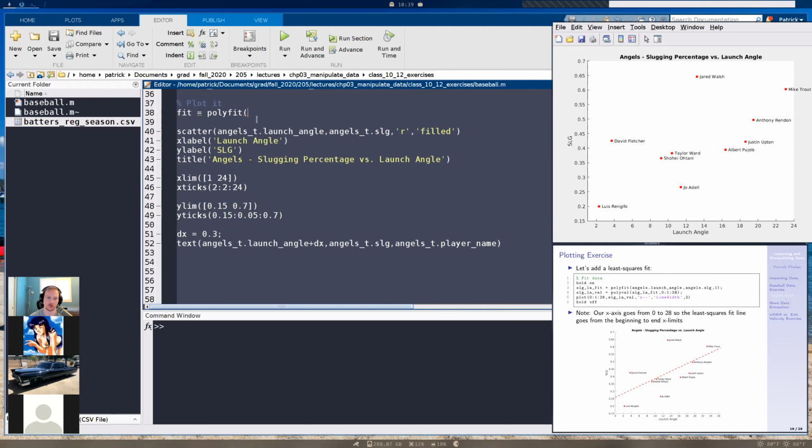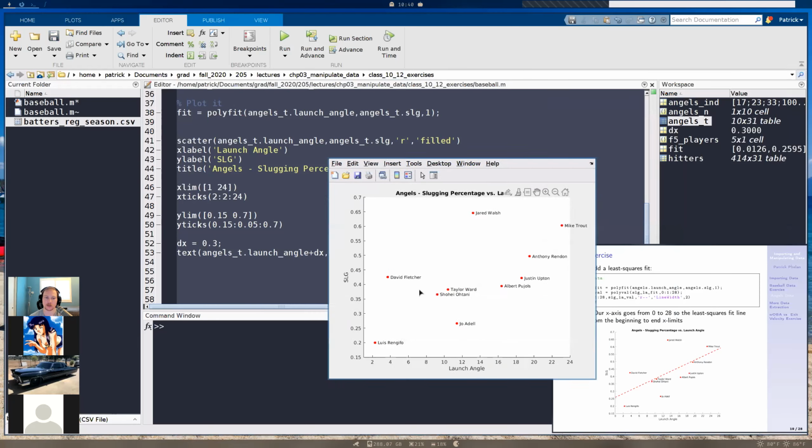So angels_t.launch_angle is our x data, and our y data is angels_t.slg, our slugging percentage, then comma 1 because we want a linear slope.